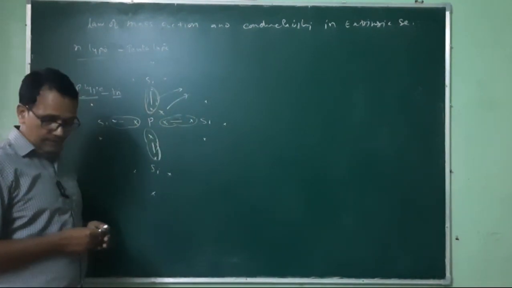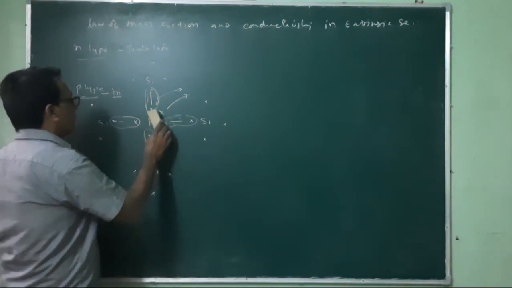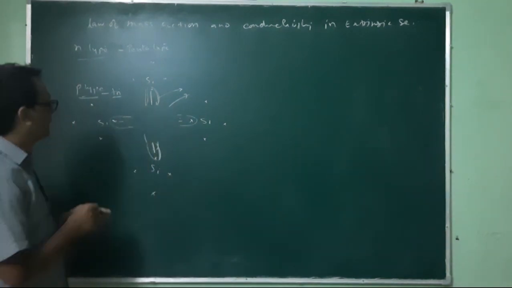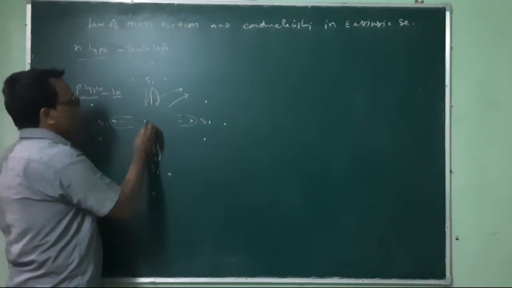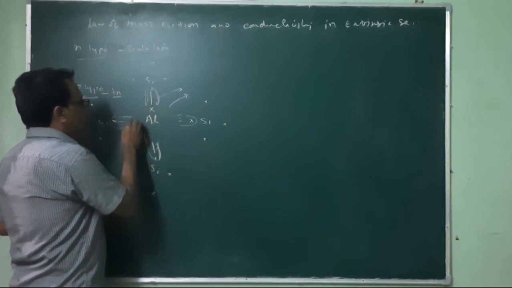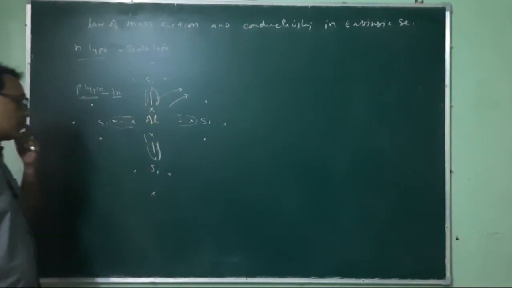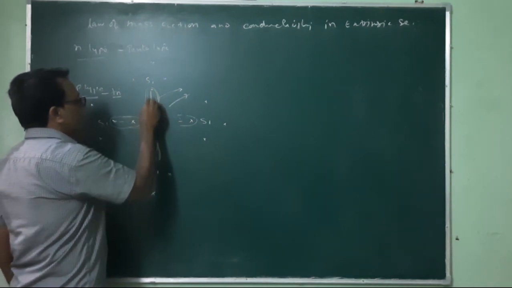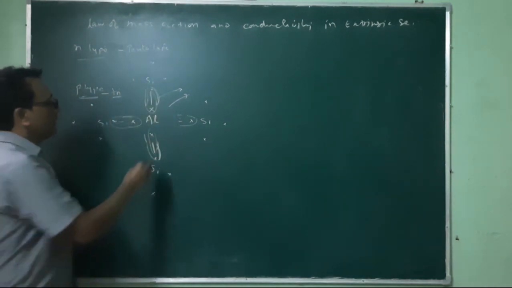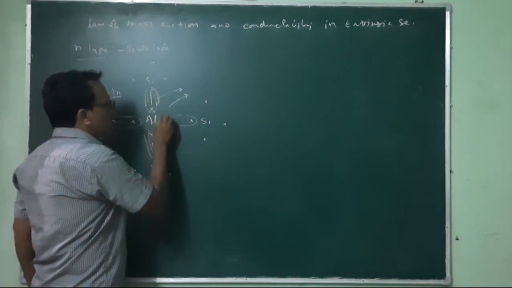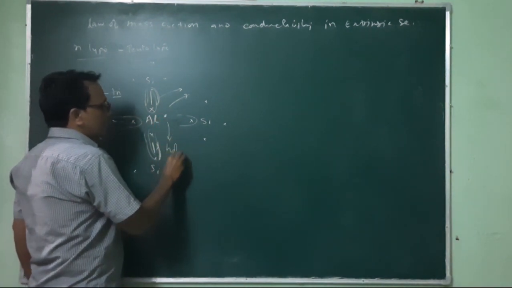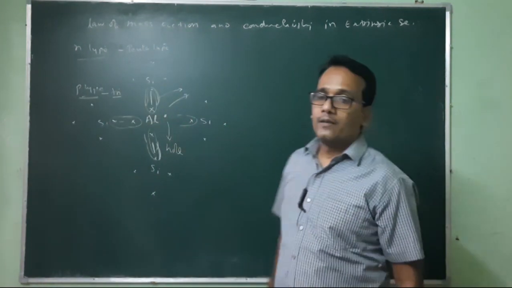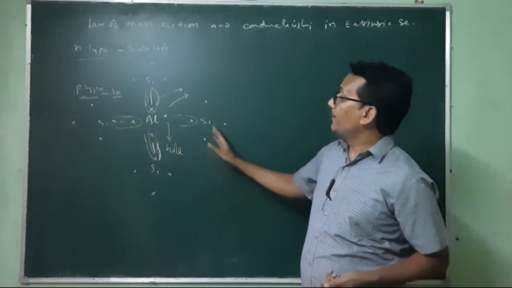The central atom is aluminum, where we have 3 valence electrons in the outermost orbit, which are shared with silicon atoms, so 3 covalent bonds are formed and 1 place is empty, which is represented as a hole.